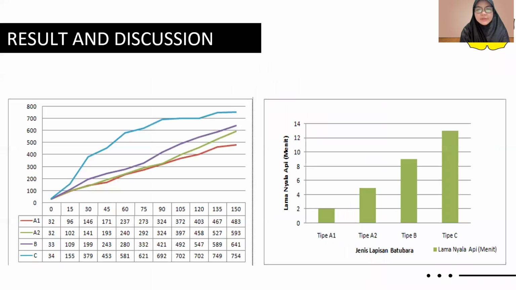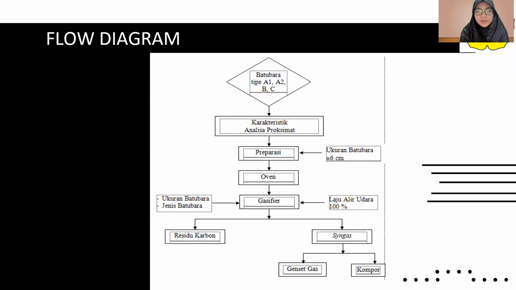Flow diagram. In the flow diagram, for coal types A1, A2, B, and C, we analyze the characteristics first, and then do the preparation for the size of the coal, and then we oven it and put it into the gasifier based on the size and type of the coal. It will produce carbon and the syngas that will be used for the genset and the stove.